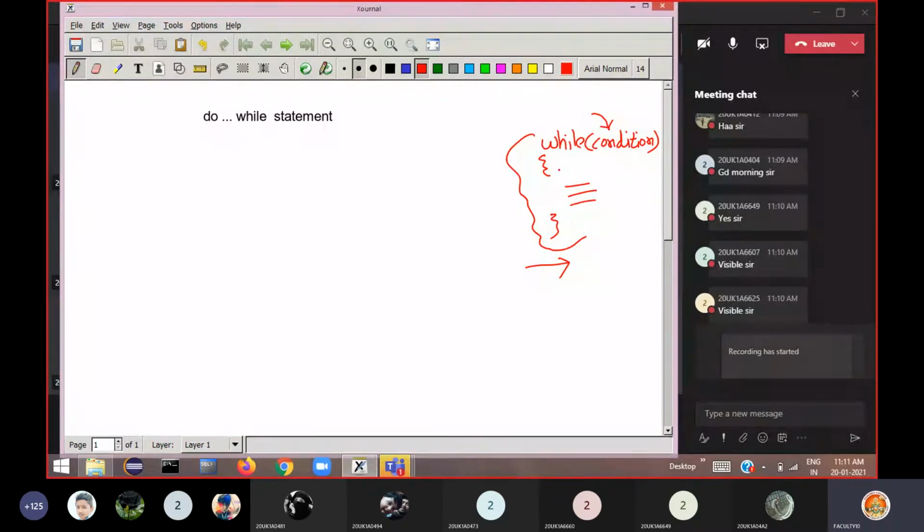But we want a situation where we want to execute a loop at least one time without checking the condition, irrespective of the condition, whatever may be the condition. At least one time I want to execute this loop. So in such a case we use this do while statement. Understood? Okay, so how it differs from while we'll see here.